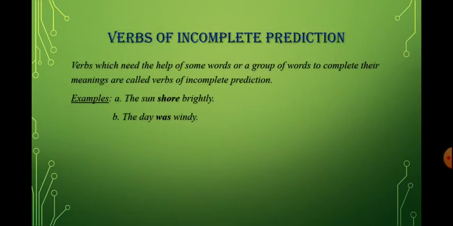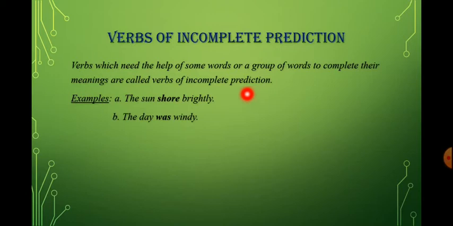Next comes verbs of incomplete predication. What is this? A verb which needs the help of some word or a group of words to complete its meaning is called a verb of incomplete predication.